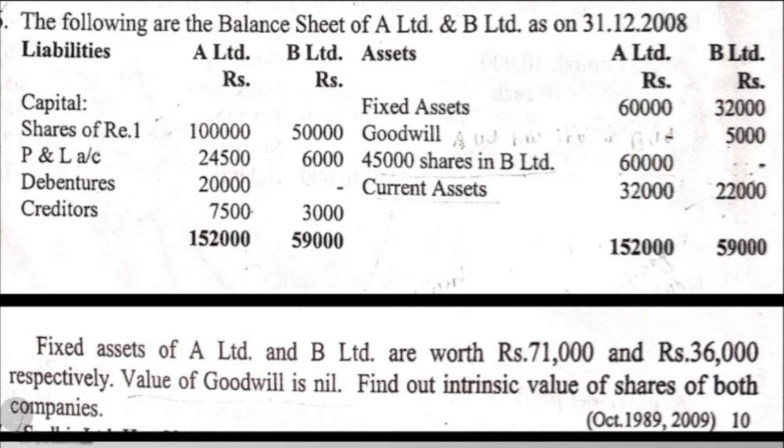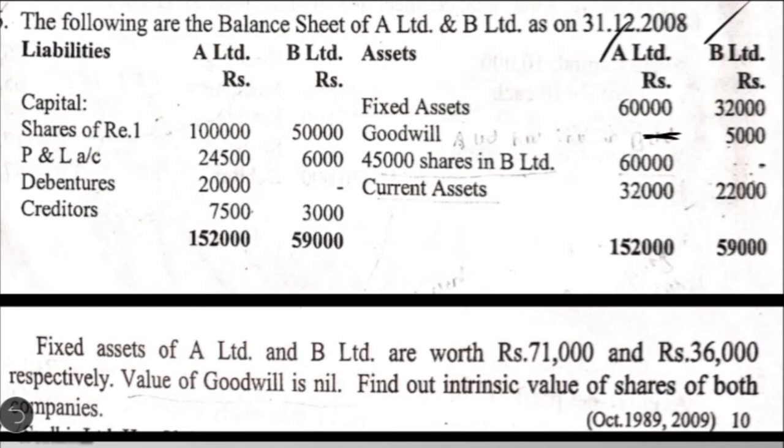We have been given the balance sheet of two companies, A Limited as well as B Limited. On the asset side, they have given fixed assets. A Limited has 60,000, B Limited has 32,000. Goodwill, in case of A Limited, it is nil, and B Limited has 5,000.